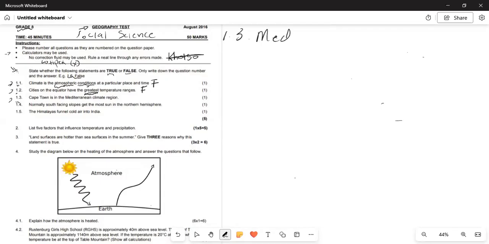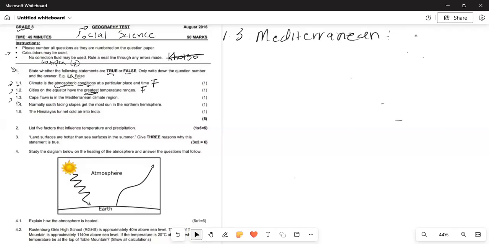What is a Mediterranean city or place? So these are cities that have climates with mild and wet winters and also warm to hot, dry summers.